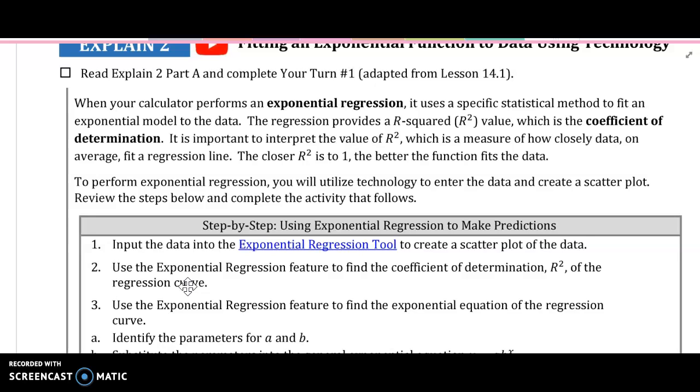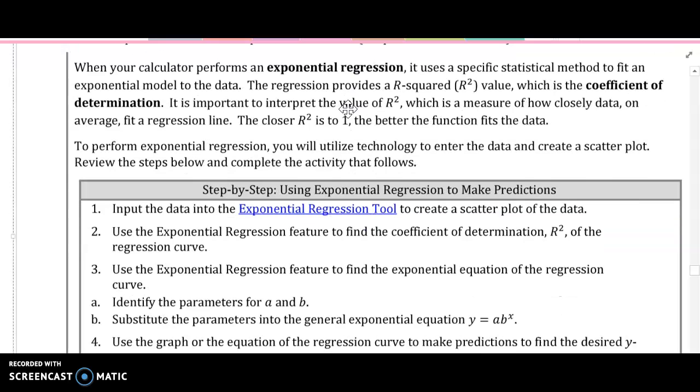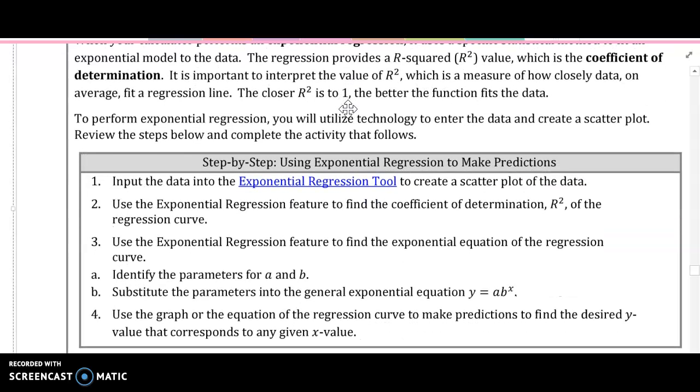So when your calculator performs an exponential regression, it uses a specific statistical method to fit an exponential model to data. The regression provides an R-squared value, which is the coefficient of determination. It's important to interpret the value of R-squared, which is a measure of how closely the data on average fit a regression line. So we want points to be super close to the actual function, but that's not going to be perfect, right? But as close as possible. So the closer R-squared is to 1, the better the function fits the data.